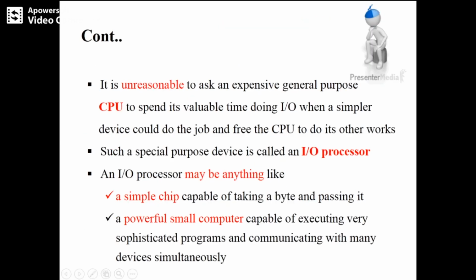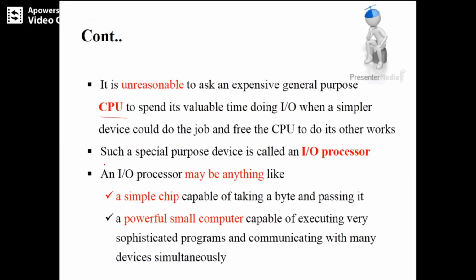It is unreasonable to ask an expensive general purpose CPU to spend its valuable time doing IO, because the CPU has its own job to do, and if it wastes its time loading one single character, it is not a good choice, right?